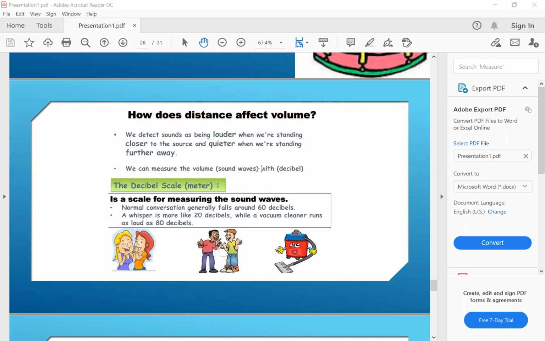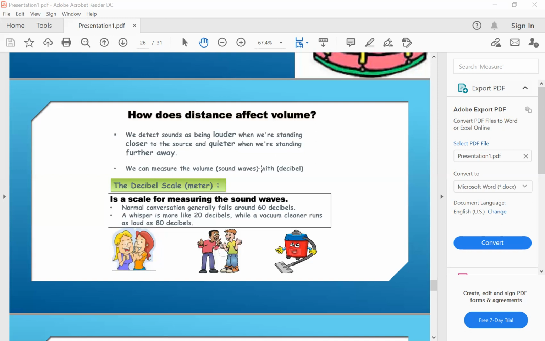When the number of decibels increases, it means the sound is louder. When the number of decibels decreases, the sound volume is quieter.